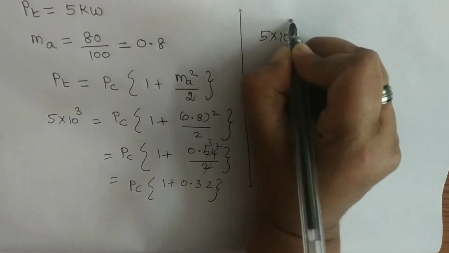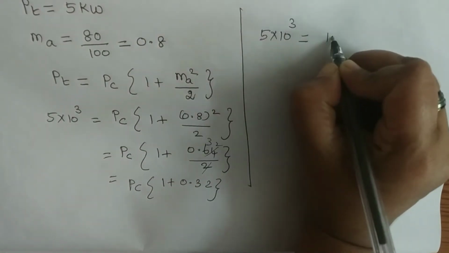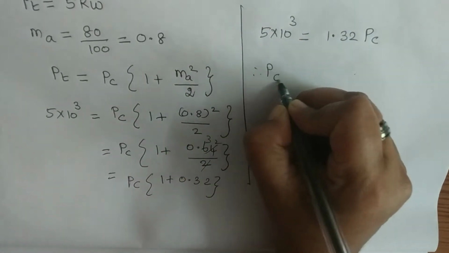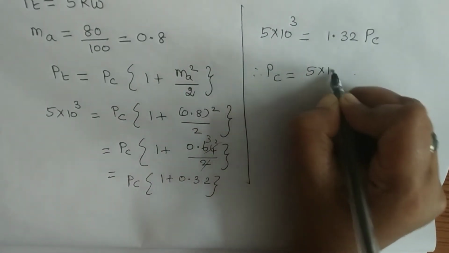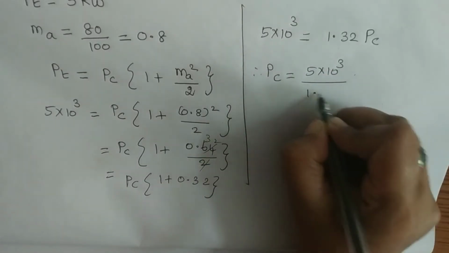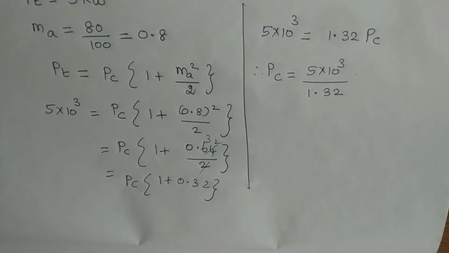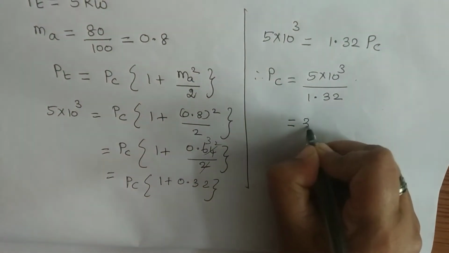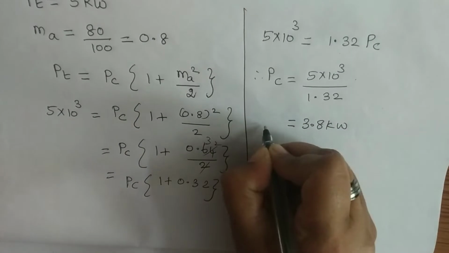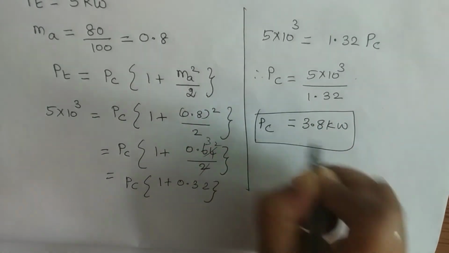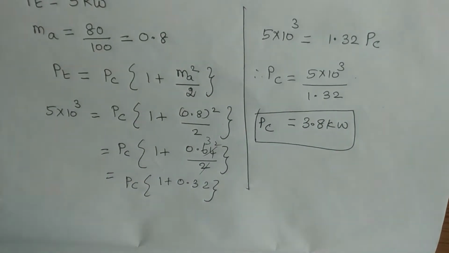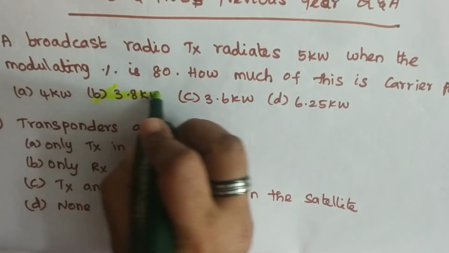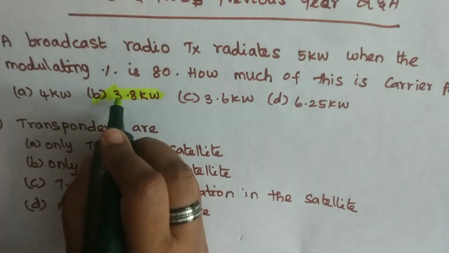5 into 10 power 3 is equal to 1.32 Pc. Therefore, Pc is equal to 5 into 10 power 3 divided by 1.32. So by solving this, we'll be getting 3.8 kilowatts. So the carrier power is 3.8 kilowatts. So the answer is 3.8 kilowatts.